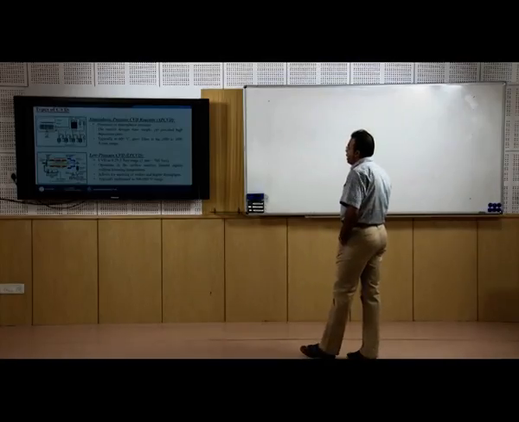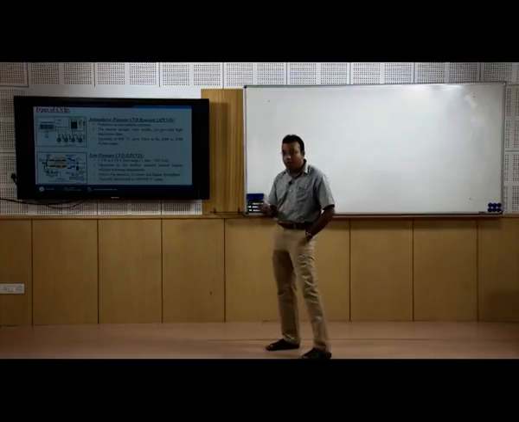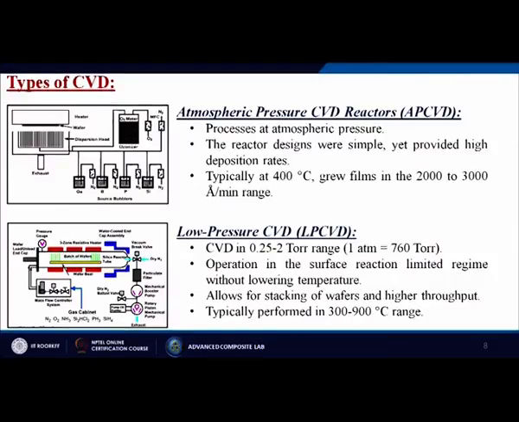Next is the types of CVD. Now a little bit we will go into the details of different types of CVD processes. First one is the atmospheric pressure CVD reactors, APCVD. It is a process at atmospheric pressure; from the name itself we can understand that we are maintaining the atmospheric pressure for this particular CVD process. The reactor designs were simple yet provided high deposition rates.